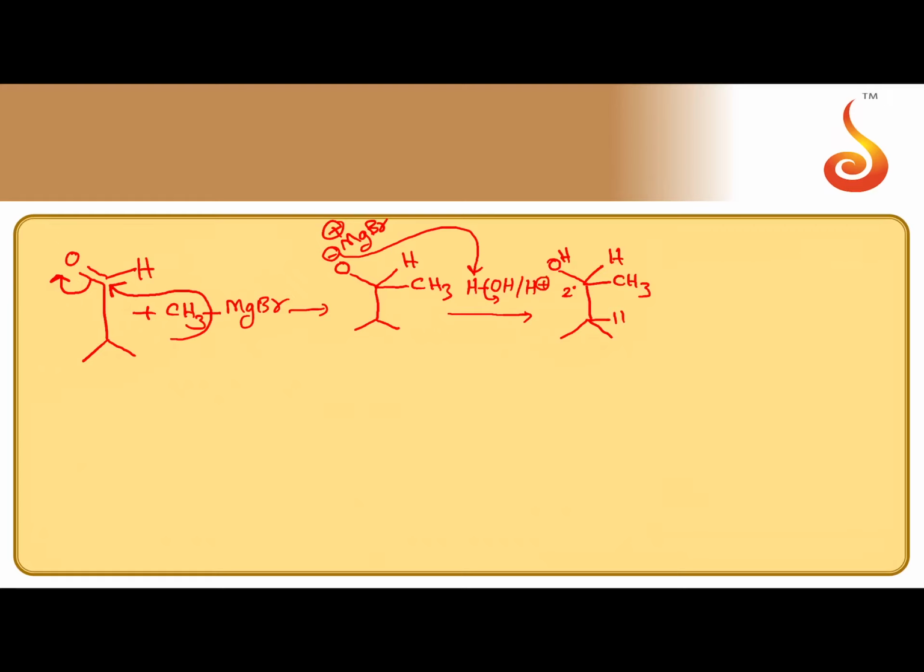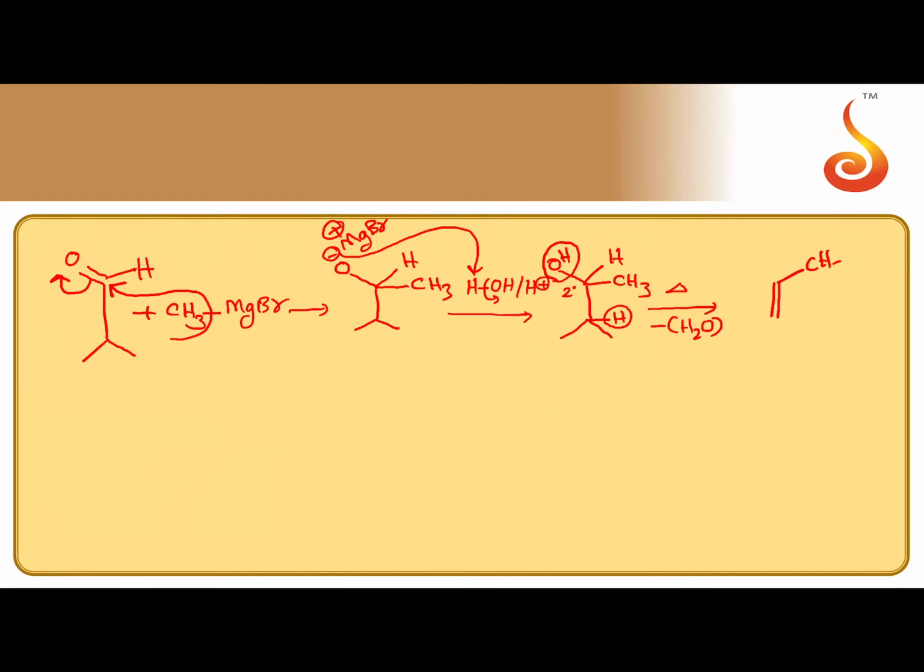After the formation of the 2-degree alcohol, the substance is heated. On heating, OH from the alpha carbon and H from the beta carbon are both removed in the form of H2O. Dehydration takes place. After the dehydration, we get a double bond between the alpha and beta carbons. CH3 is already there, H is already there at the carbon, and at the other vinylic carbon there are 2 CH3s. So this is compound A.